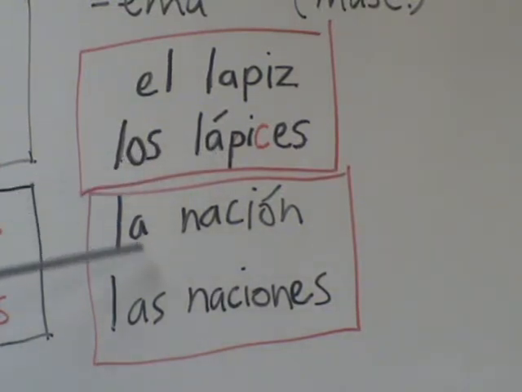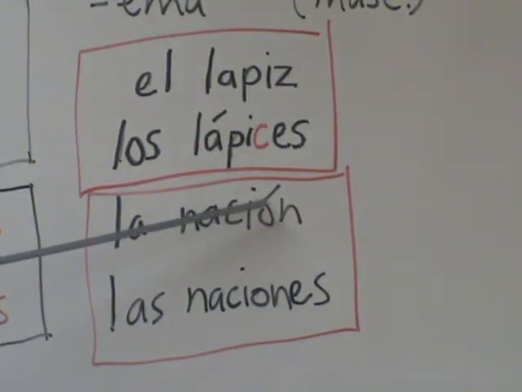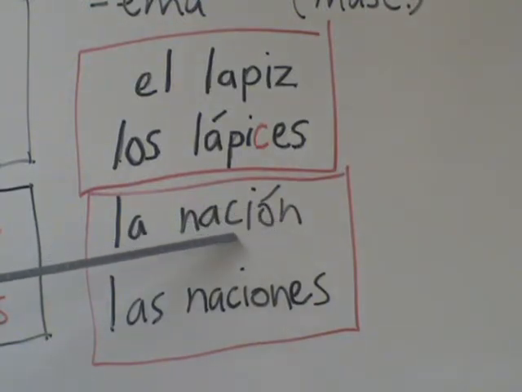Now, another thing we're going to look at is some words that end in the I-O-N. Notice this accent when it's singular, la nación. And that's because words that end in anything but an L, R, or D normally have the accent on the next to the last syllable.